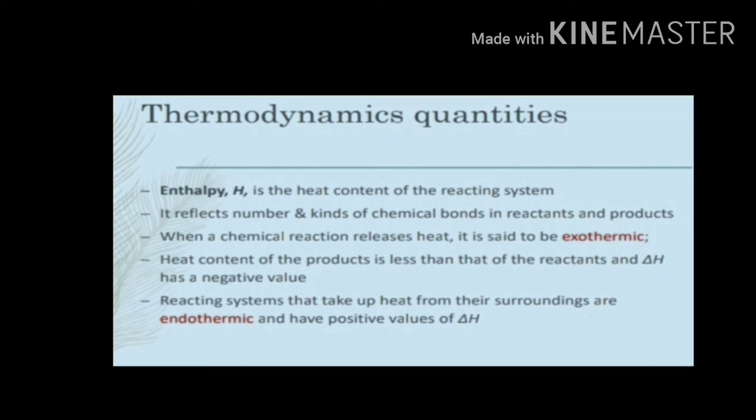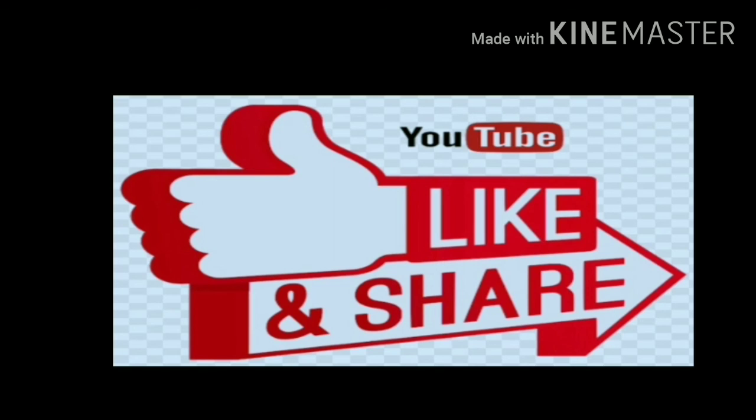Thermodynamic quantities, other: enthalpy. What is enthalpy? Enthalpy is the heat content of the reacting system. It reflects the number and kind of chemical bonds in the reactant and product. When a chemical reaction releases heat, it is said to be an exothermic reaction. Like we say free Gibbs energy, here also heat is converted from reactant to product. Thank you.